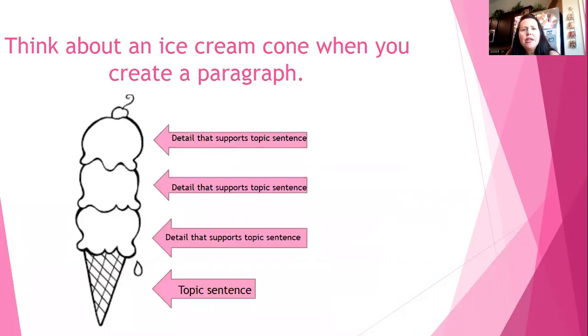Okay, so when you are writing a paragraph, I want you to think about an ice cream cone, okay? So if you look down at the bottom, you start with your cone, and then you add scoops like you would an ice cream. This is kind of like the same thing when you build a paragraph.